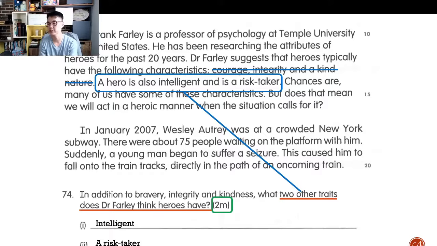This question is quite easy. I shan't spend too much time explaining. Let's move on now to the next rather tricky question. Okay, so a bit of a warning. 75 is quite tricky. So let's take some time to look at it, okay?